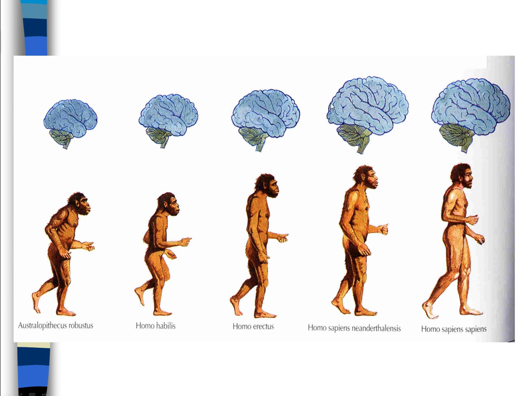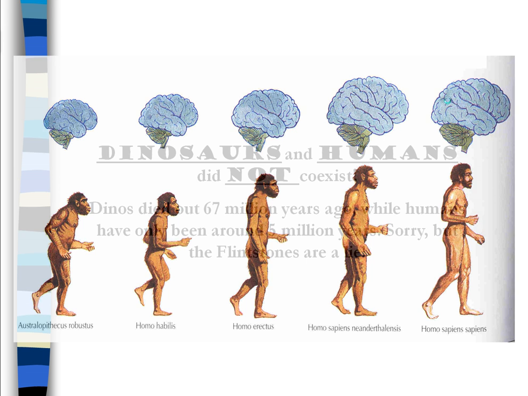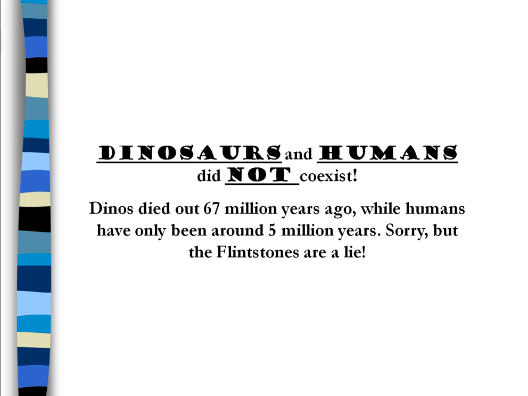Notice the brain becomes larger for a while, and then ours, rather, from comparing Neanderthals to sapiens, ours is slightly more complex. Not larger, just more complex. Here's a key. Dinosaurs and humans did not coexist. Dinosaurs died out 67 million years ago, and humans have only been around 5 million years. So we never had to worry about T-Rex hunting us down from our caves.